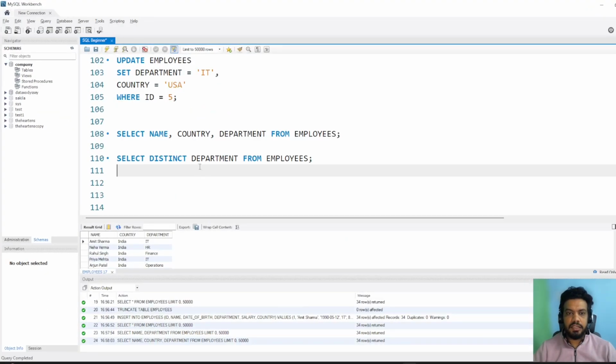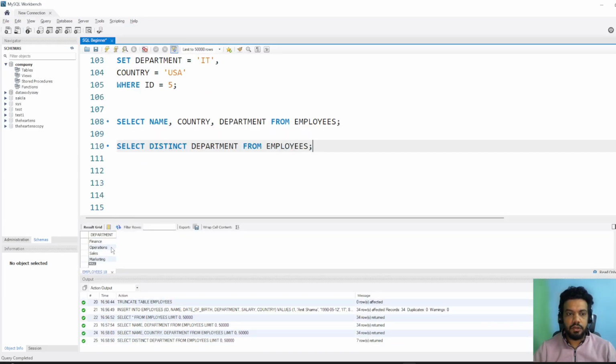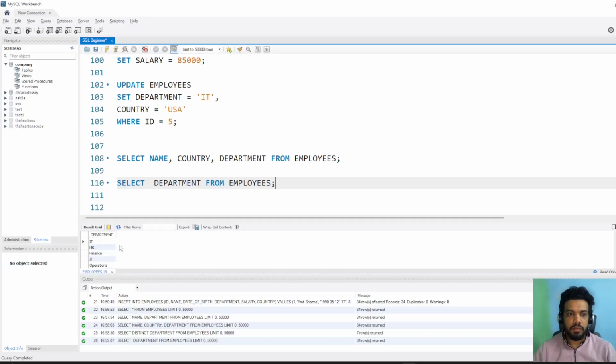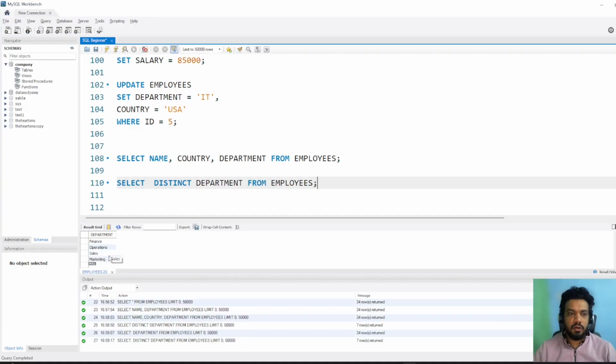So select distinct department from employee. So now I will get the unique departments only. So we got unique departments. If I, let's say, remove this distinct from here and run it again, you can see marketing, HR, so we have a long list and operation is coming three times. If I'm using distinct and run it, now it will give me just the unique departments only.